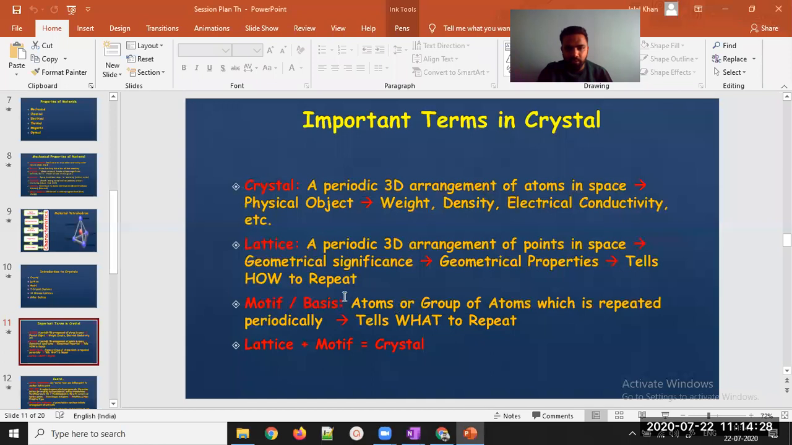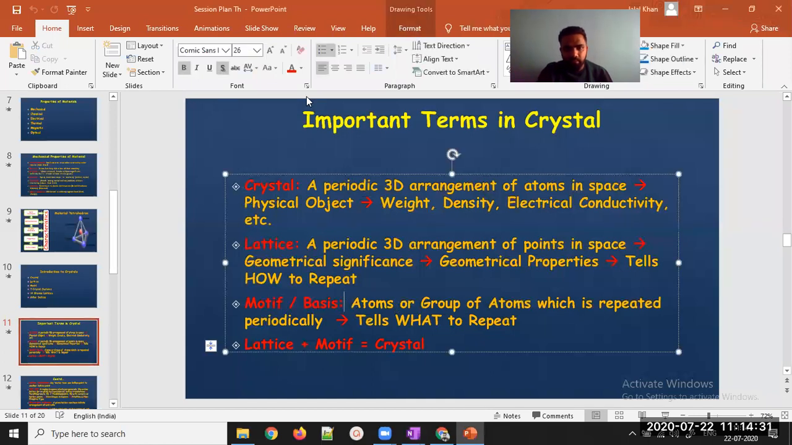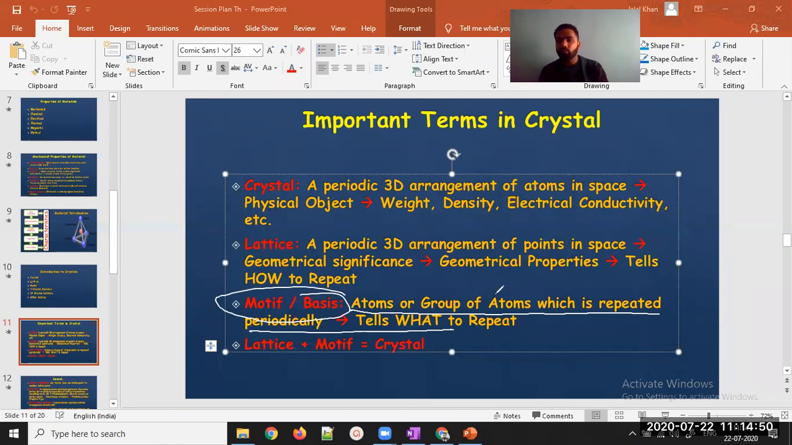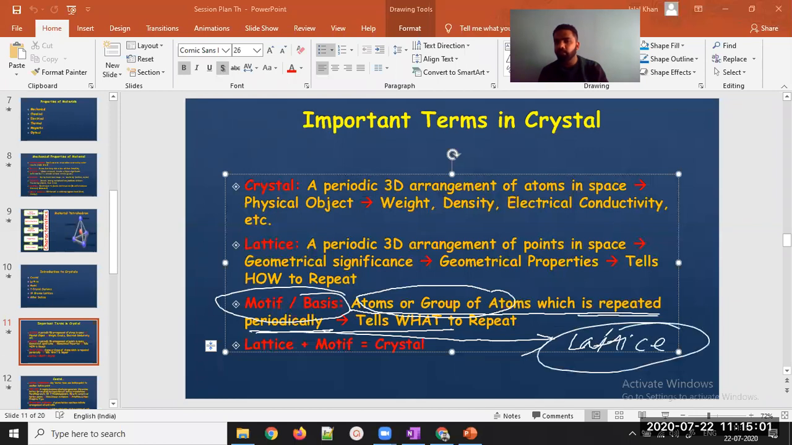We can see the definition here. I have just put the definition here. I hope you can see it. Okay, so I'll just annotate it for you. Atom or group of atoms which is repeated periodically, this is nothing but motif. It is only about an atom or group of atoms which is repeated periodically. Where will it get repeated? In the lattice system. Wherever there is the lattice, it will get repeated.